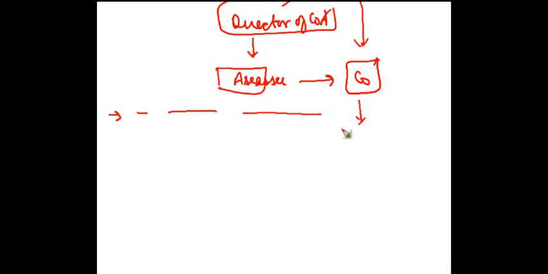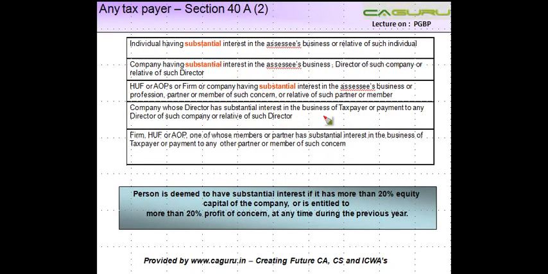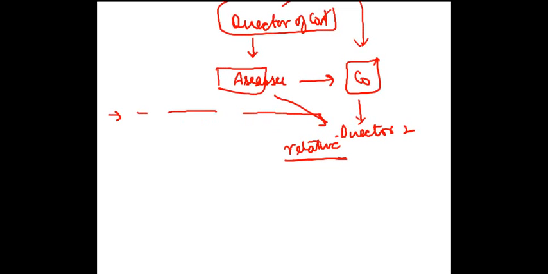Or let's say this company has director 2. Payment by this company to this director is also covered. Or relative. Relative of whom? Director of such company or relative of such directors. So a relative of such director is also covered.